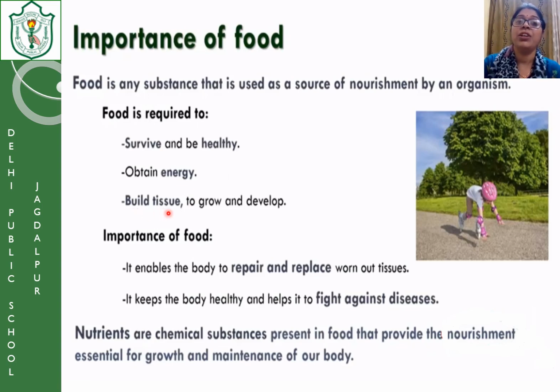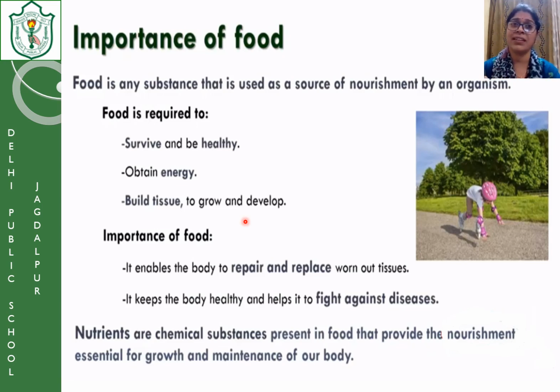Third one, build tissues and to grow and develop. You all have seen that when you sow a seed in the soil, it develops into a seedling, then the seedling grows into a baby plant, then a new plant grows into a big tree, gradually giving different parts of the plant. Similarly for us also. We are all born as a small baby. How have you become so tall? Because the number of cells is increasing.